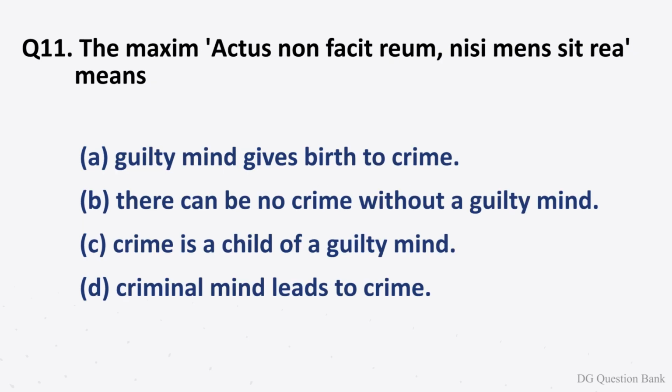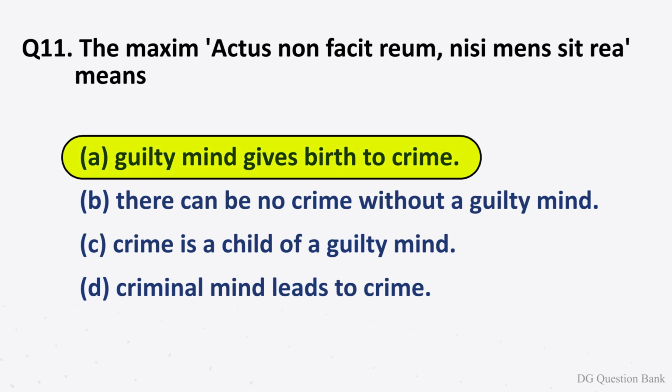Question number 11. The maxim actus non facit reum nisi mens sit rea means? The options are: option A, guilty mind gives birth to crime. Option B, there can be no crime without a guilty mind. Option C, crime is a child of a guilty mind. Option D, criminal mind leads to crime. The correct answer is option A, guilty mind gives birth to crime.